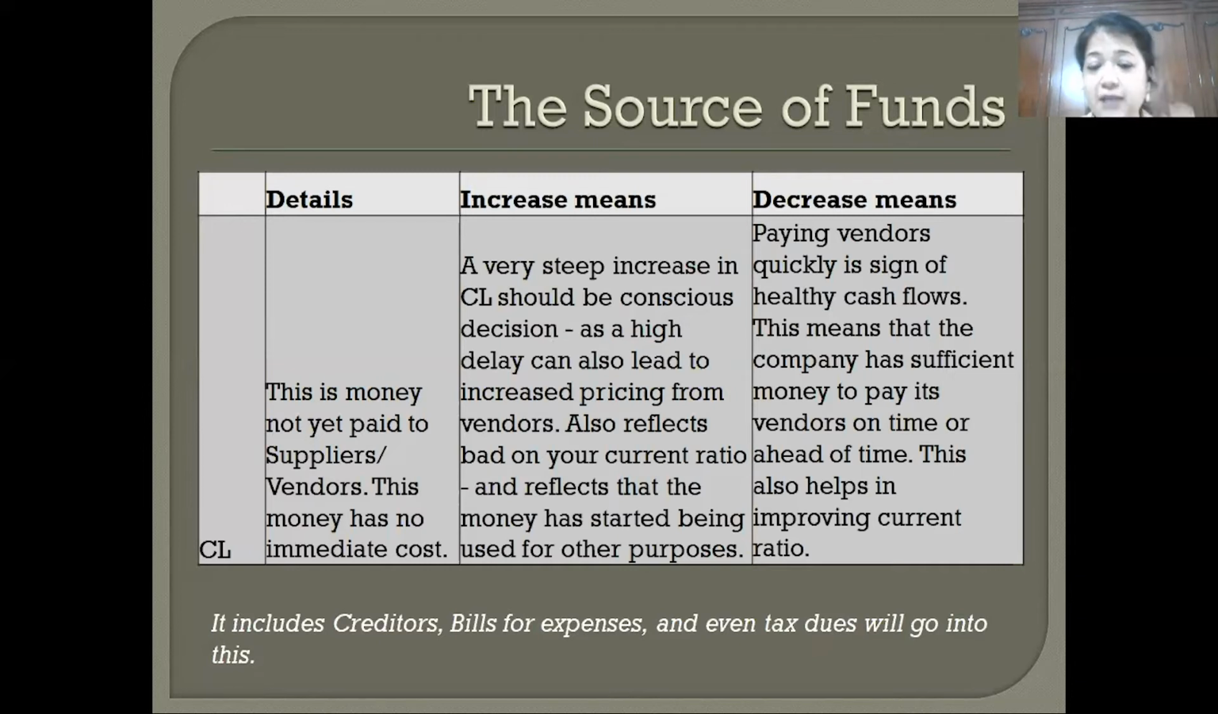If your current liability has a very steep increase, this should be a conscious decision, as a very high delay will lead to increased pricing from your vendors. So let's say you tell your vendors, why don't you give me a good pricing?